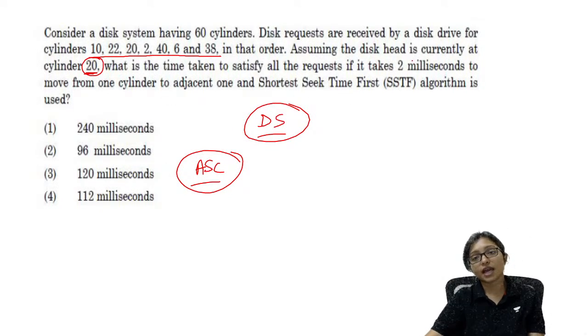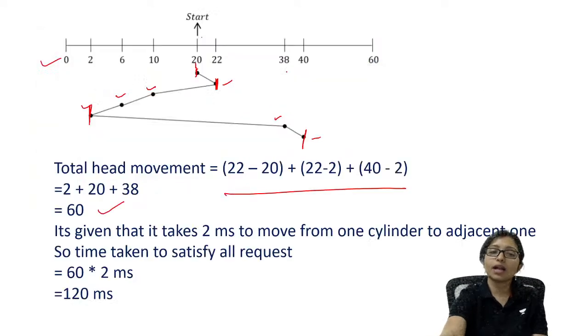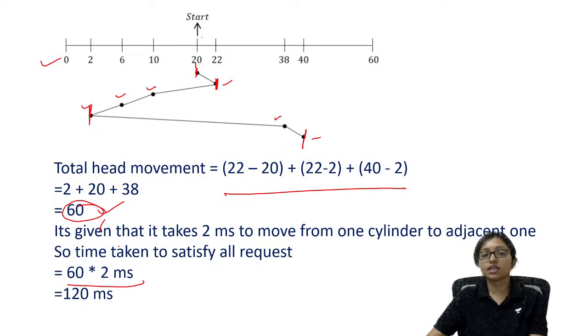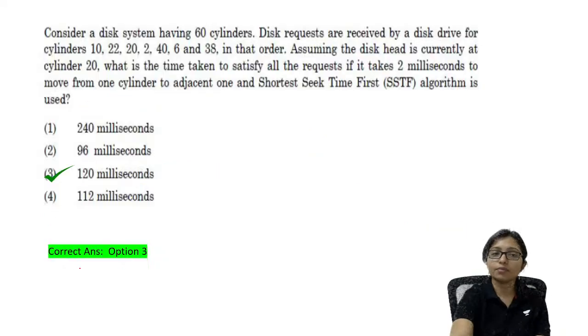Each and every time, it was given that 2 millisecond is needed to move from one cylinder to another cylinder. So that's why I have to multiply with 2, because it is the total distance I have to cover. Now each and every distance covered is taking 1 unit, which is 2 millisecond. So that's why it will be 120 millisecond.